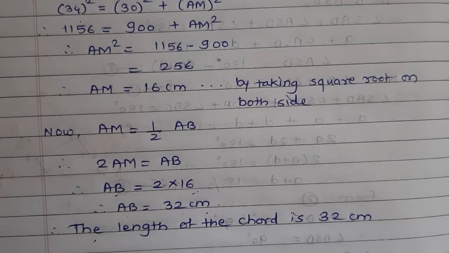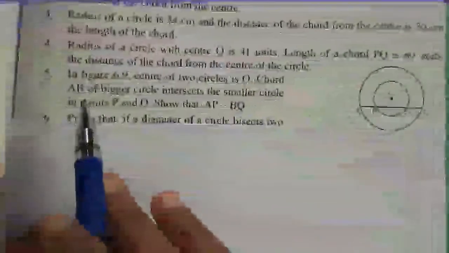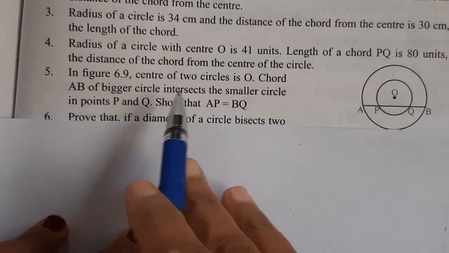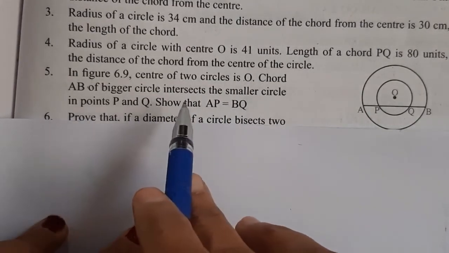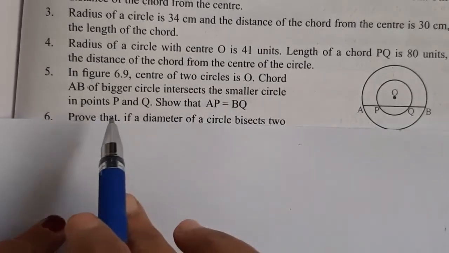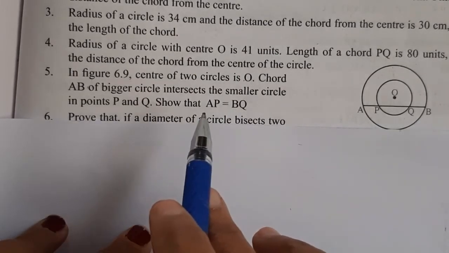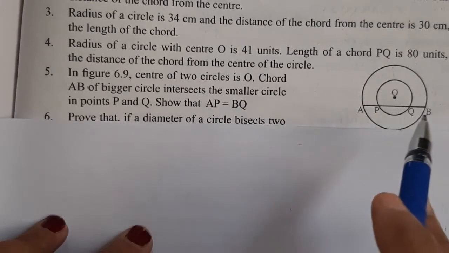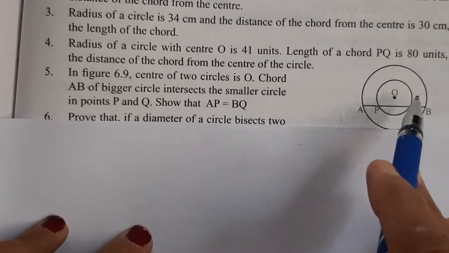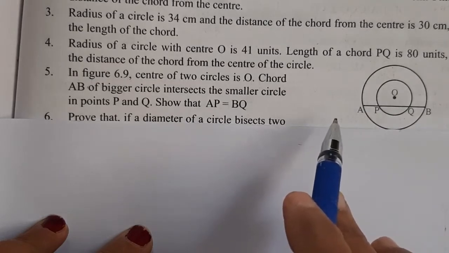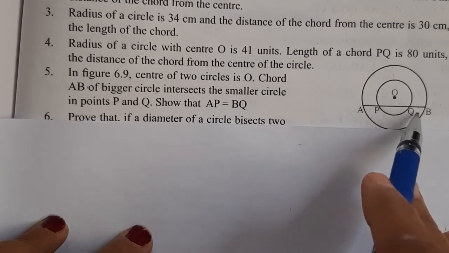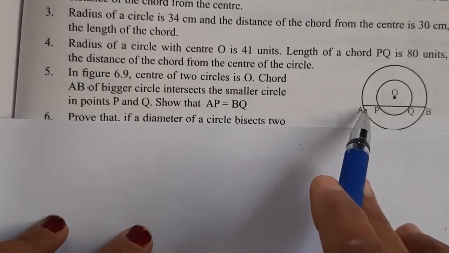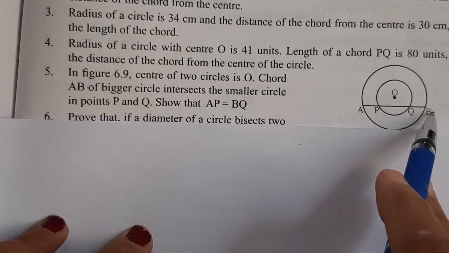Understood everyone? Now one more example we will discuss here. Example number 5. In figure 6.9, center of two circles is O. Chord AB of bigger circle intersects the smaller circle at points P and Q. Show that AP equals BQ. See here, O is the center of both circles, smaller and bigger. Here you have to show that AP equals BQ.